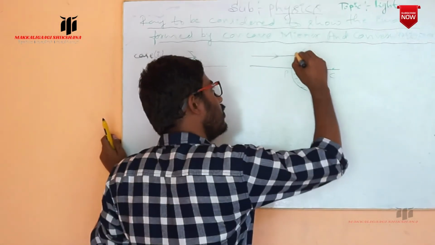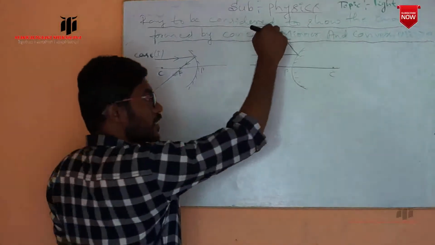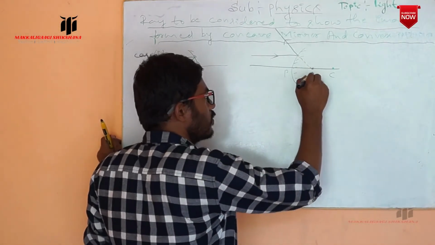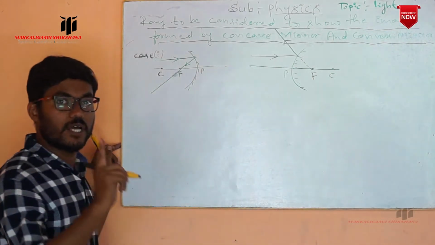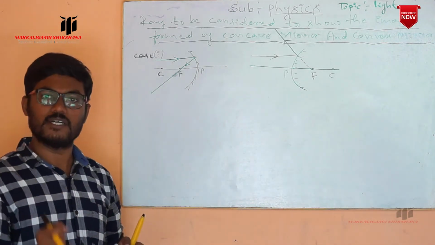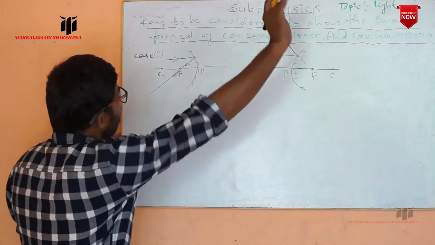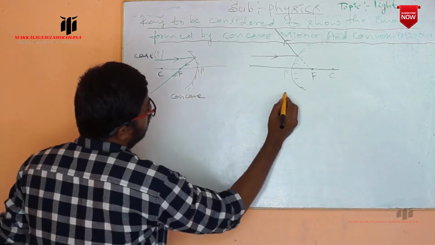It diverges, but the divergent rays appear to be coming from the focus. So this is the first principal ray we have considered to show the image formation by the concave and convex mirror.